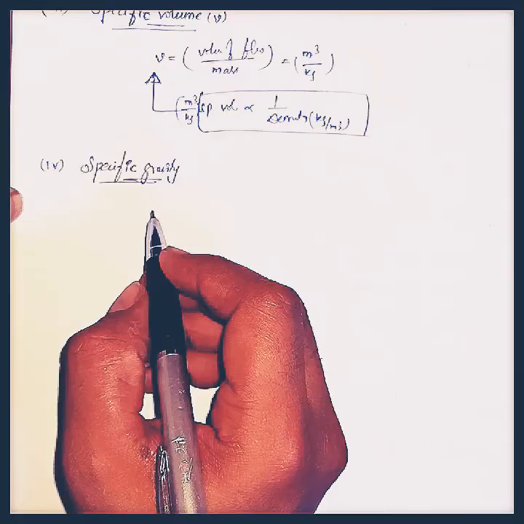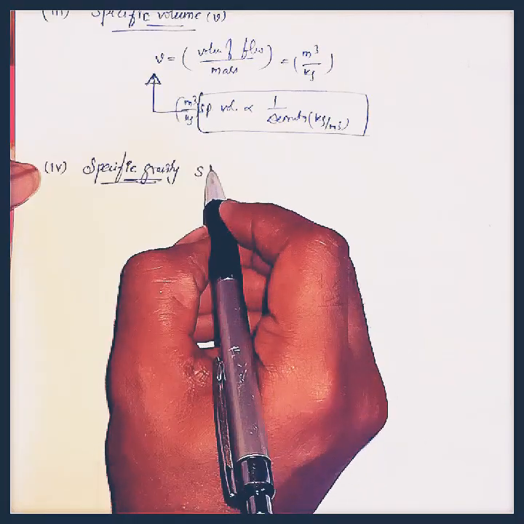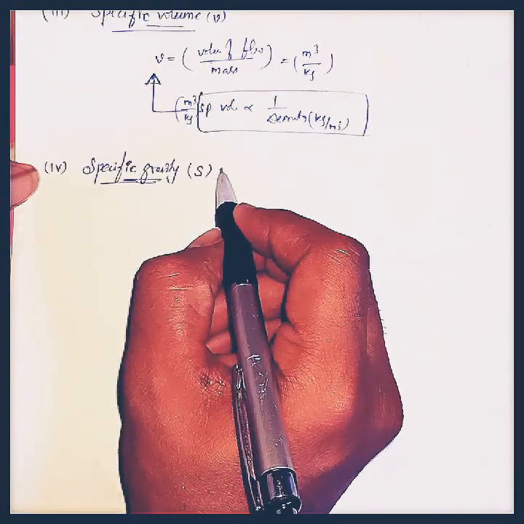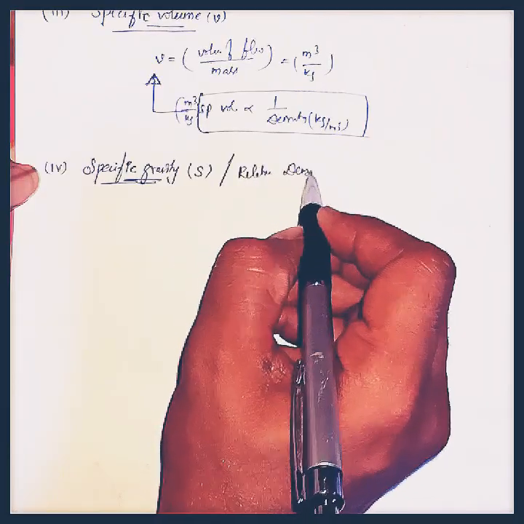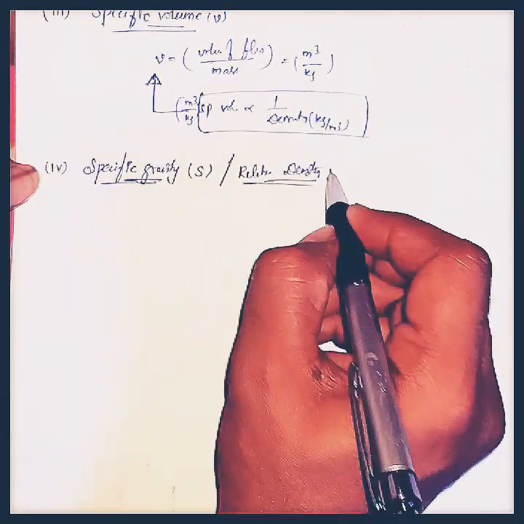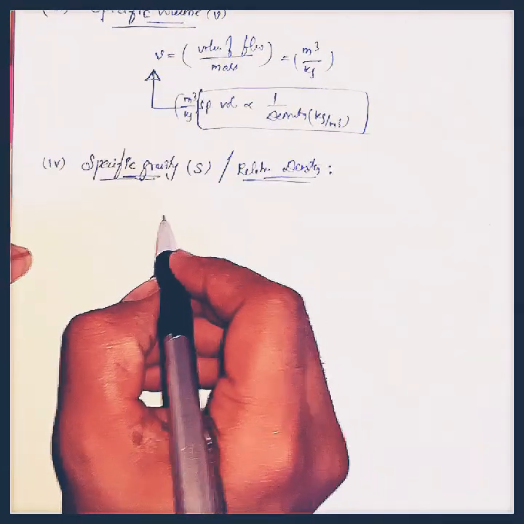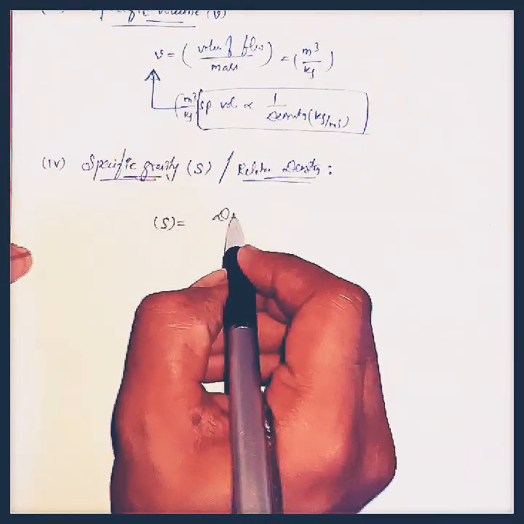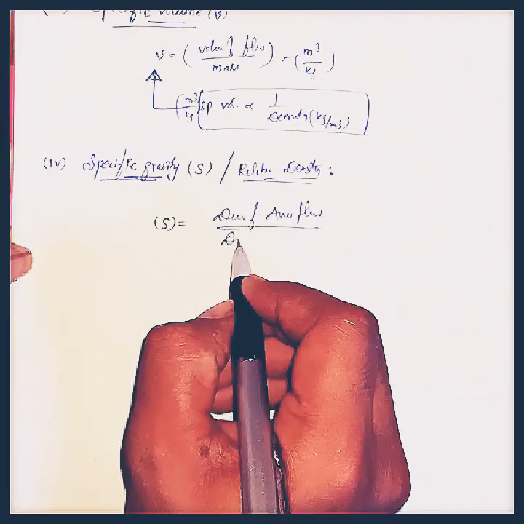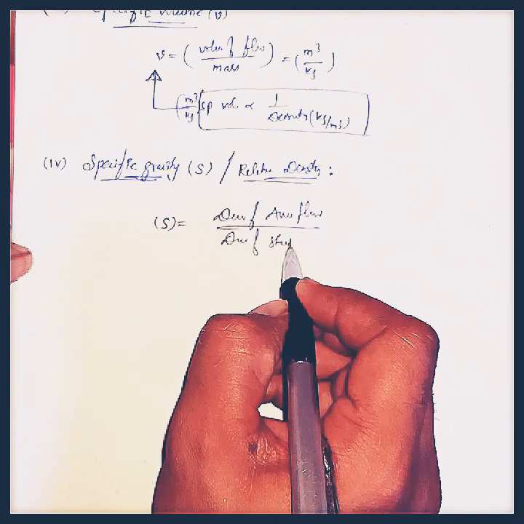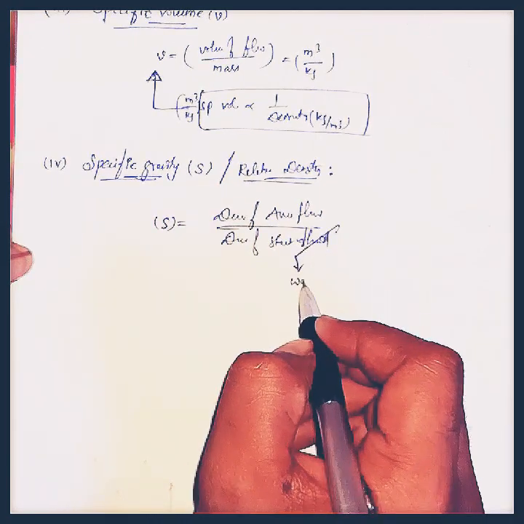And the next property is specific gravity, denoted with S. Here the specific gravity is also called relative density, that is, the comparison of densities of two bodies. S is equal to density of any fluid per density of standard fluid. Standard fluid, in this sense, is water.